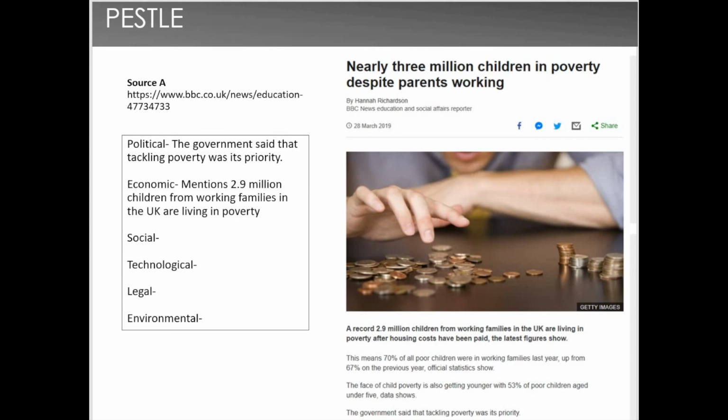And therefore, this is something that you need to now look at for all the sources that you've got in this booklet. So go through the sources and look for PESTLE factors. As I've explained, they won't all need to be covered because not every source would cover every factor. You might only have one factor, two factors, three factors within a source. Pick out key words, lines, quotes that you think demonstrate that it's a political, economic, social, technological, legal, or environmental issue. And if you wanted to add a little sentence to clarify why you put it in, that would be beneficial in helping you when you start to plan for your personal standpoint.